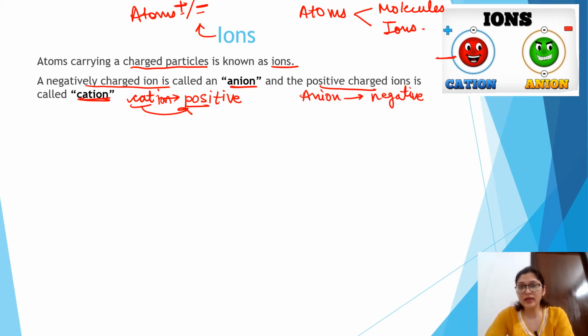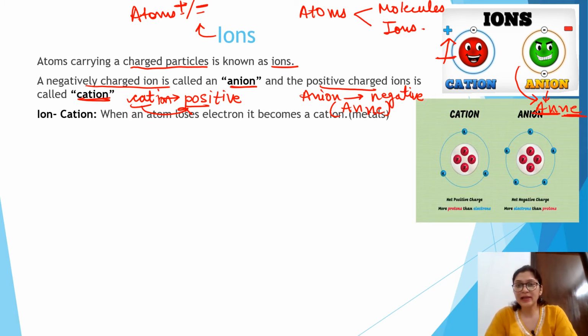You can learn it as "any": an anion, ne negative, any. So cation represents positive charge and anion represents "any", meaning negative charge. An represents anion and Ne represents negative. So you can learn it as "any".